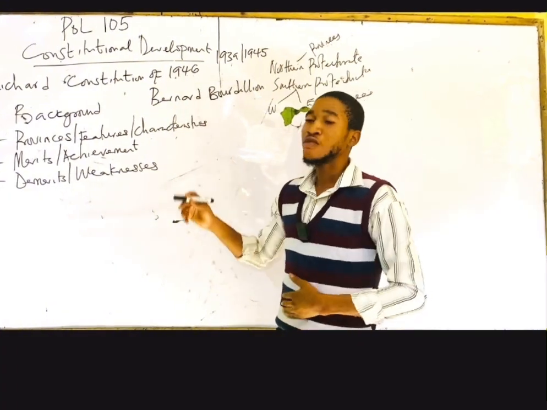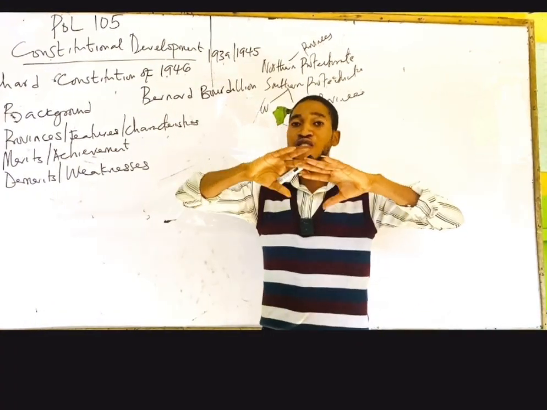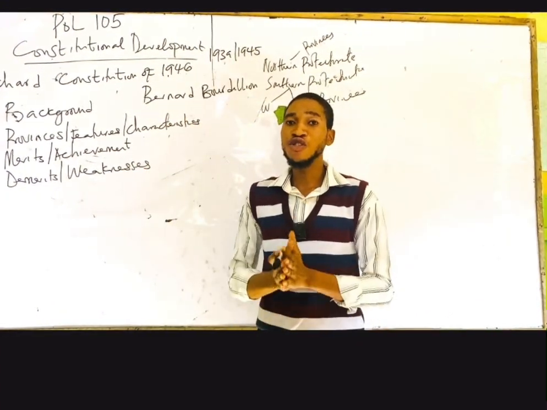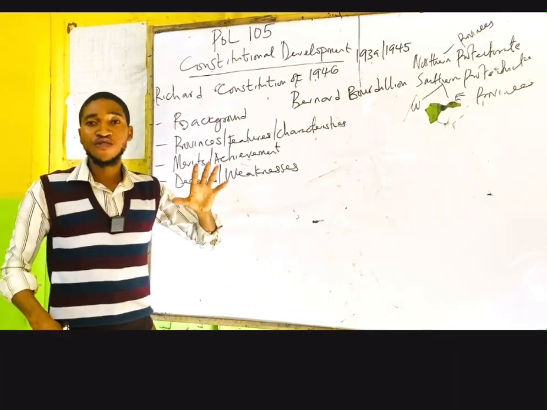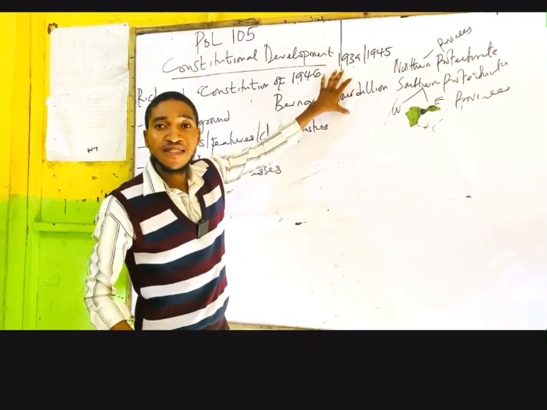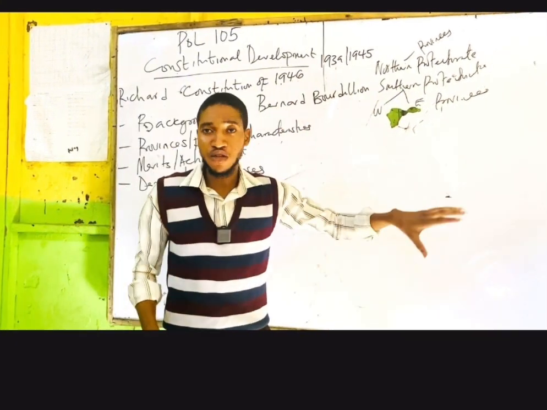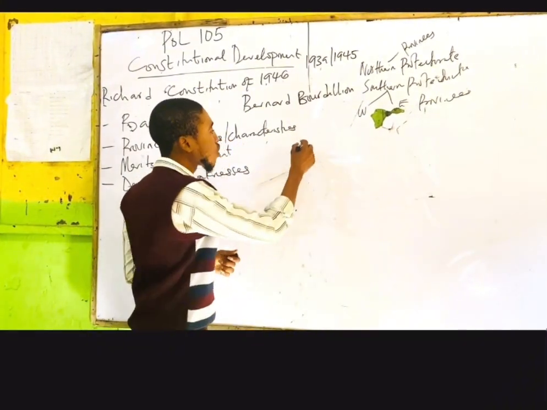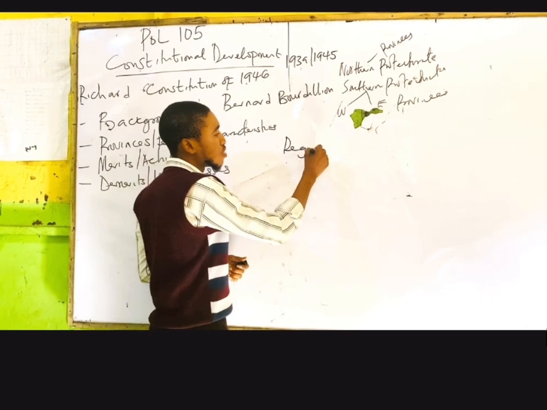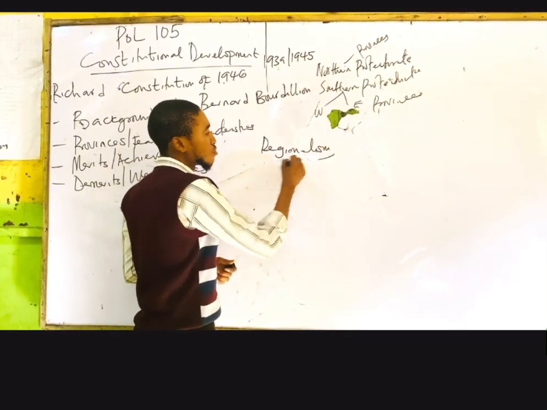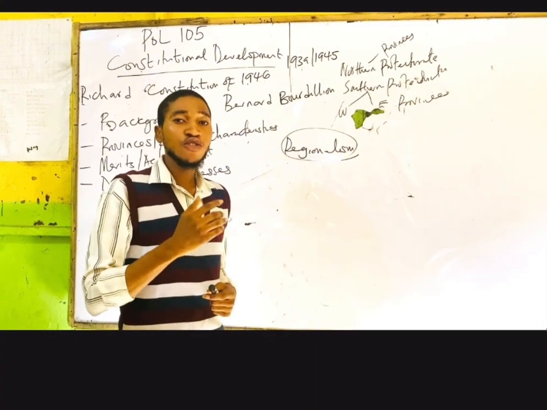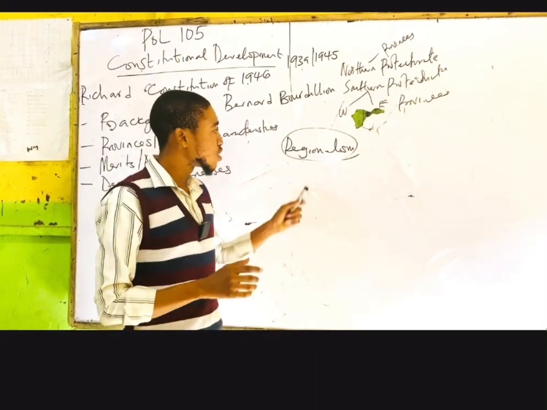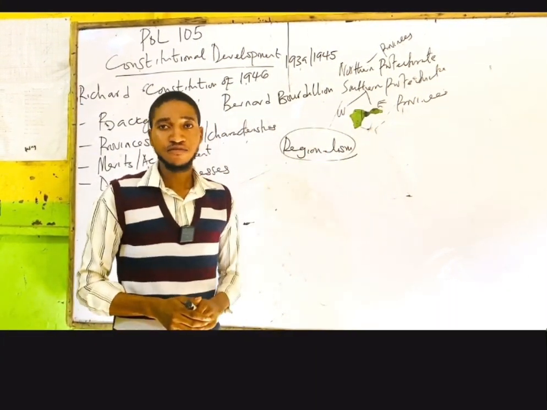But this constitution is now a constitution that entails everybody in the country. Arthur Richards became the colonial governor of Nigeria. He emphasized the idea of Bernard Bourdillon. Then he introduced what we call regionalism. So the most important feature of the Richards Constitution of 1946 was regionalism.